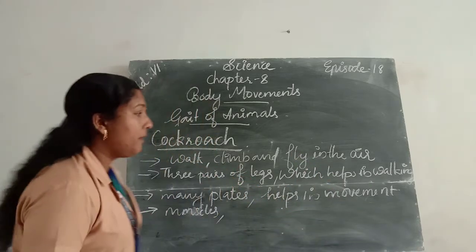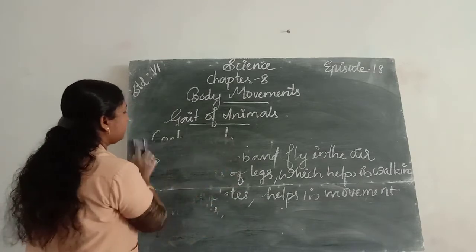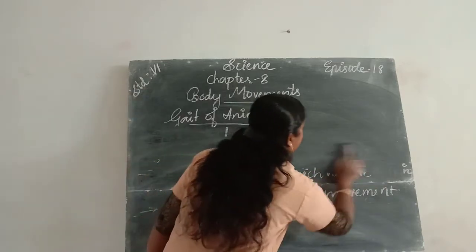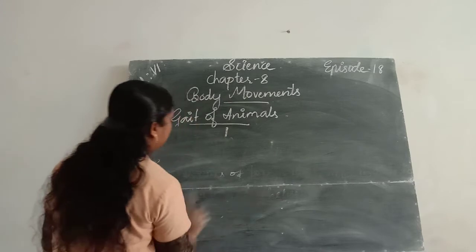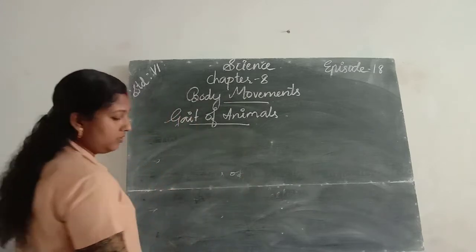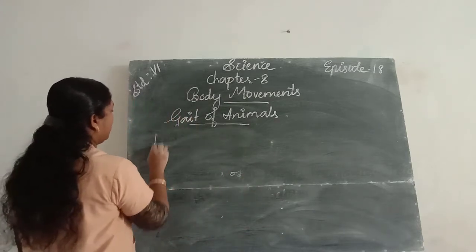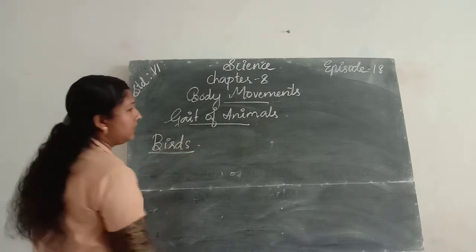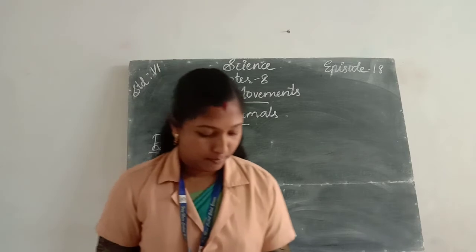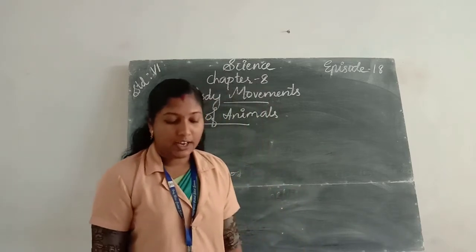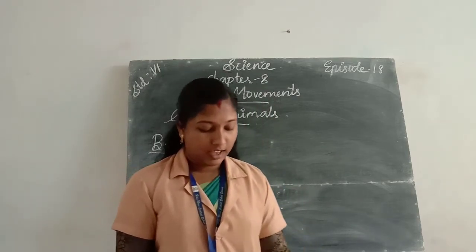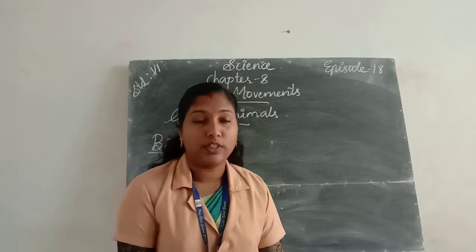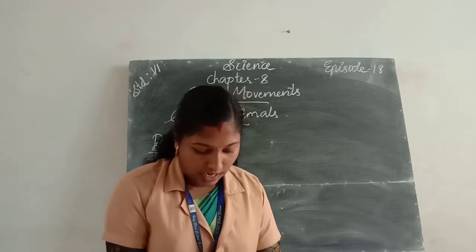Okay, next we learn about birds. Yes, we know that birds can fly in the air, and they also walk on the ground.